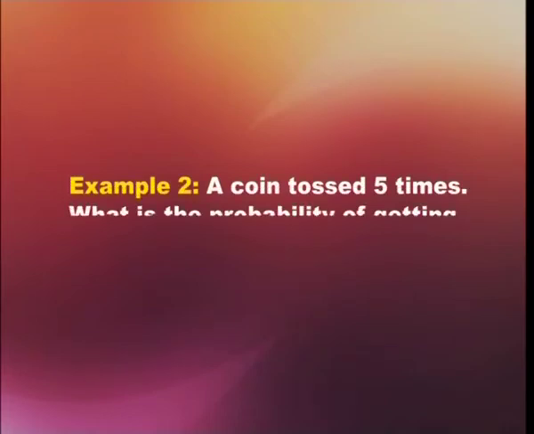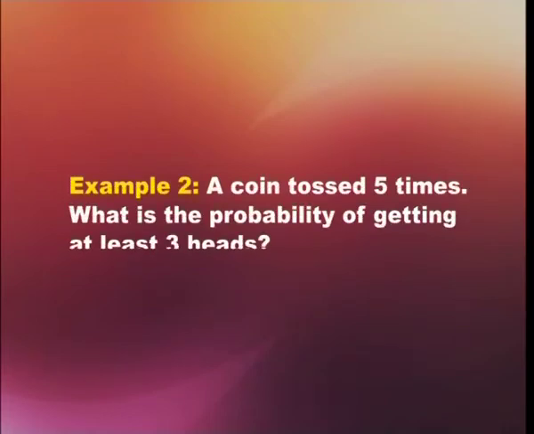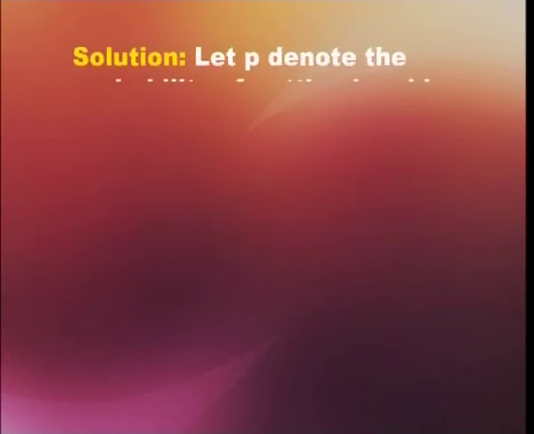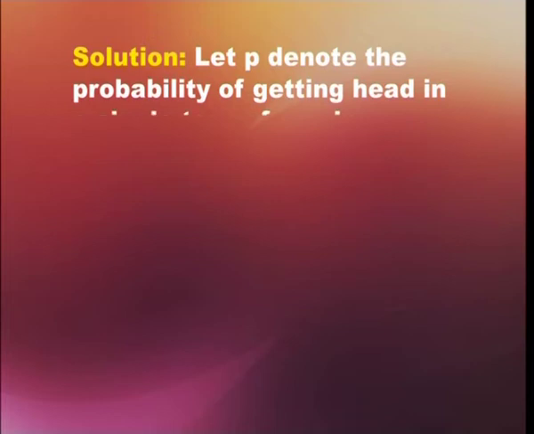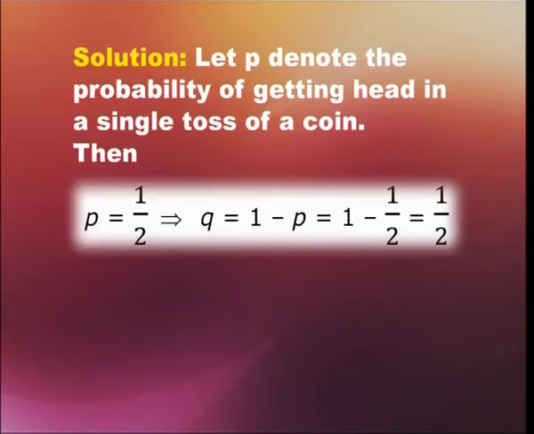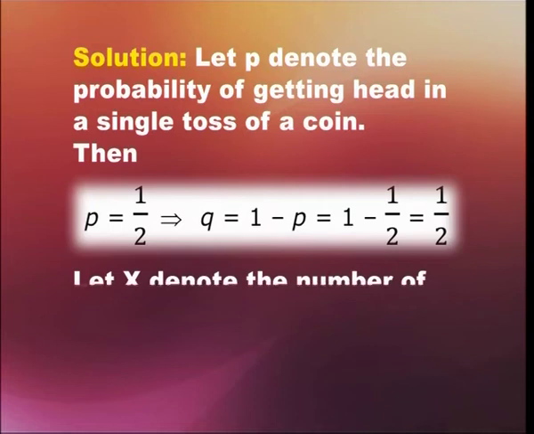Let us see another example. Example number 2: a coin is tossed 5 times. What is the probability of getting at least 3 heads? We will see the solution. Let small p denote the probability of getting a head in a single toss of a coin. Then p equals 1/2 and q equals 1 minus p, which is equal to 1 minus 1/2, which is equal to 1/2.